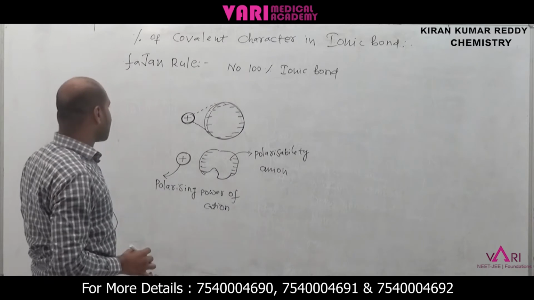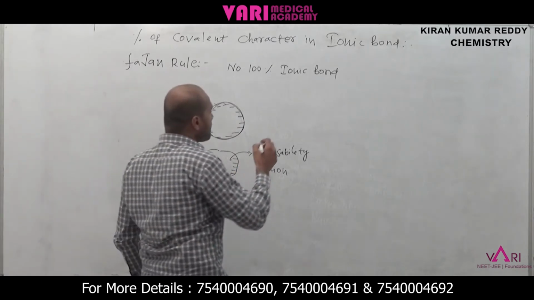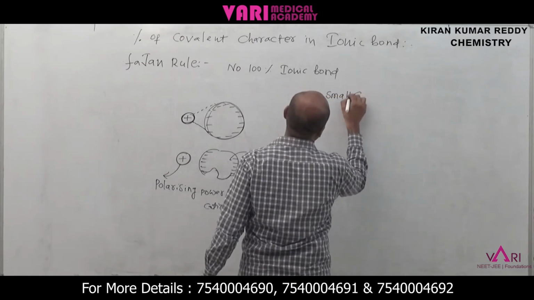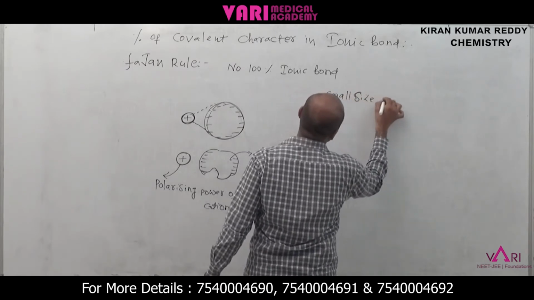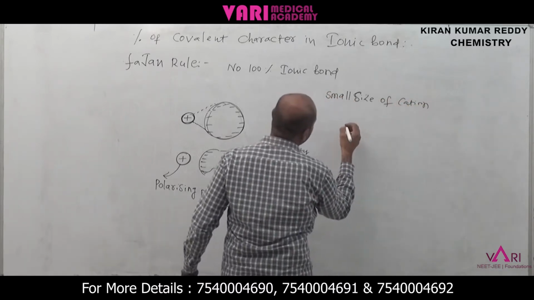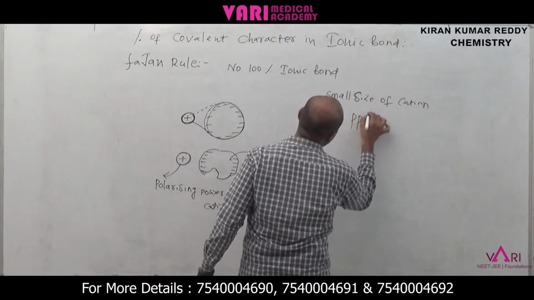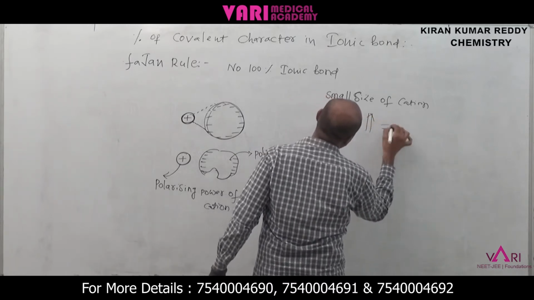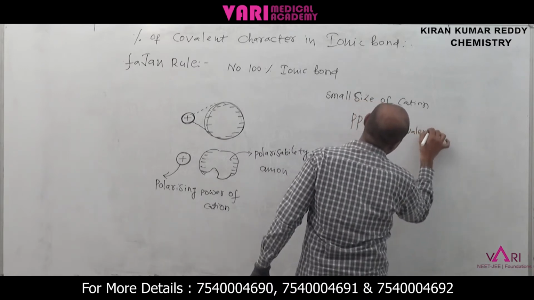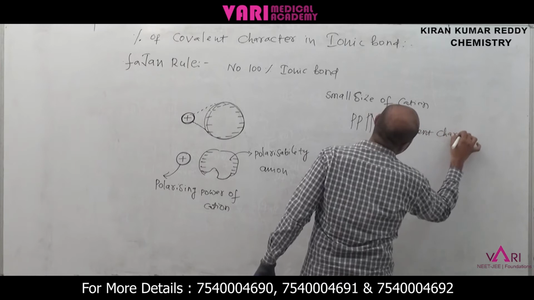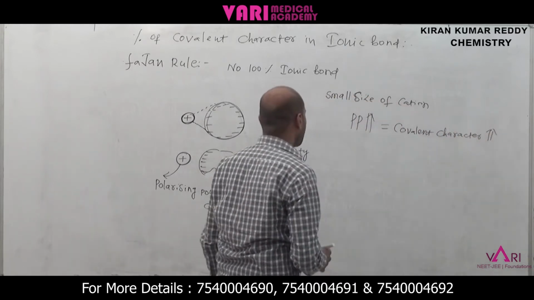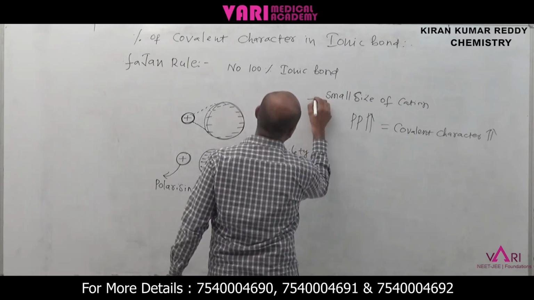Now what are the factors? One is the small size of the cation. When the cation is small, what happens? Small size of cation means polarizing power increases. When polarizing power increases, covalent character increases. First point is the small size of the cation.